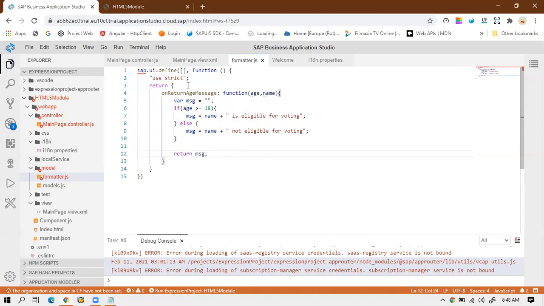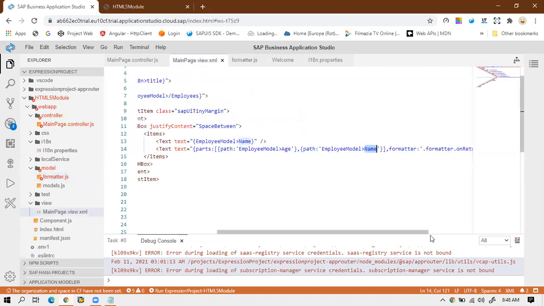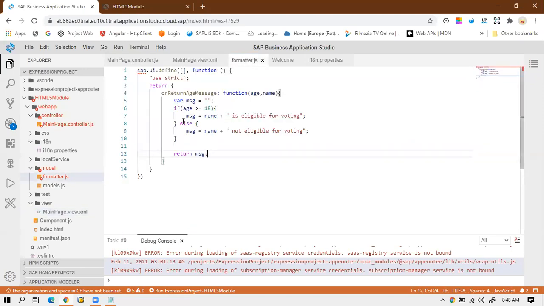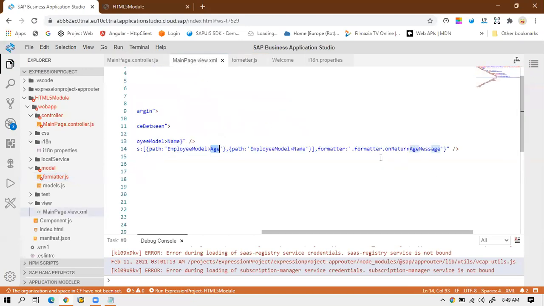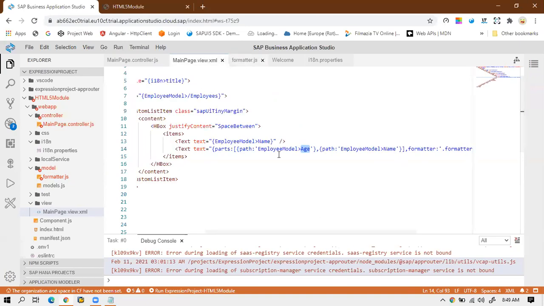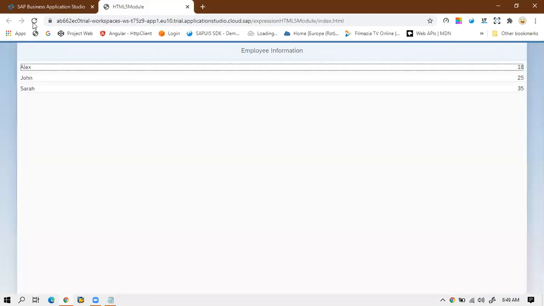So when the formatter function is called, at the same time these two values will be passed as parameters to this function, and it will evaluate. Okay, it will execute this line of code, and in return it will just return the message by validating these conditions, and this message will be displayed on the view, rather than this age and name. So that's how it will work. So let me run this once. Okay, so now let me reload it once.